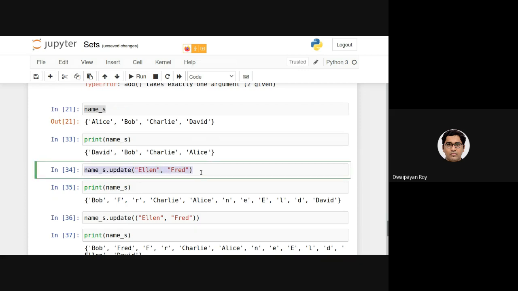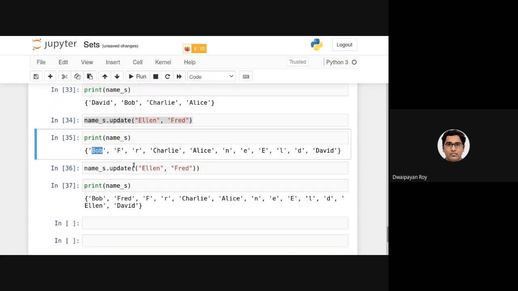After executing this statement, it has become Bob first. Note that David earlier was before Bob, but after executing this statement, Bob has come before everything else in this set. And after this, F, R, E, D, capital E, small n, and small l have been added. When we provided it inside the first bracket as a tuple, it actually works in the same way as expected.